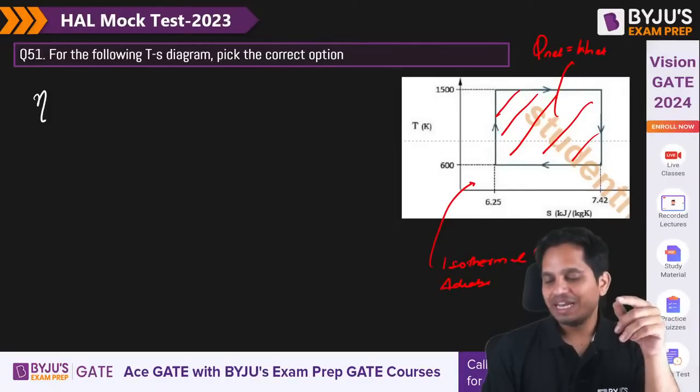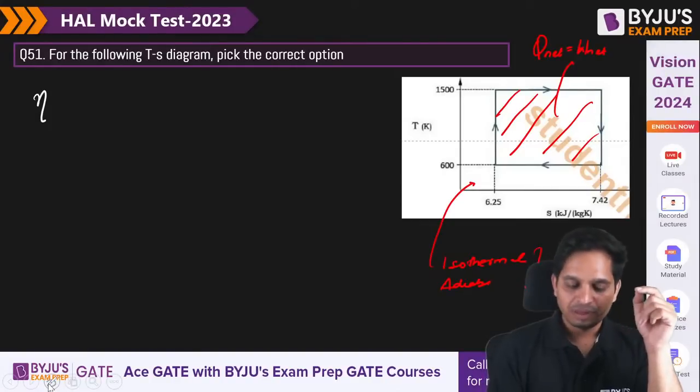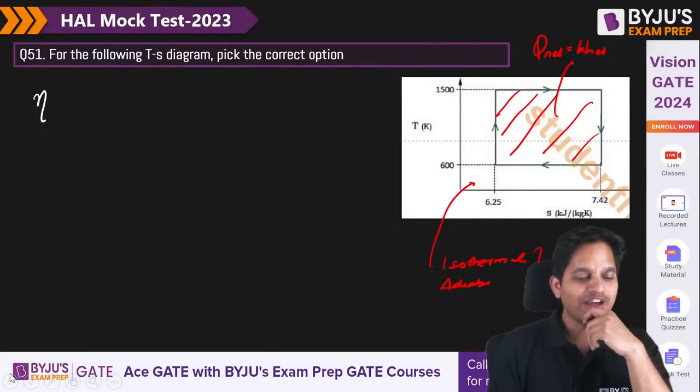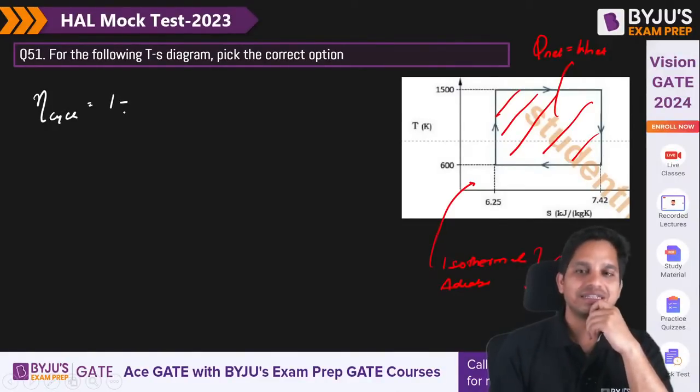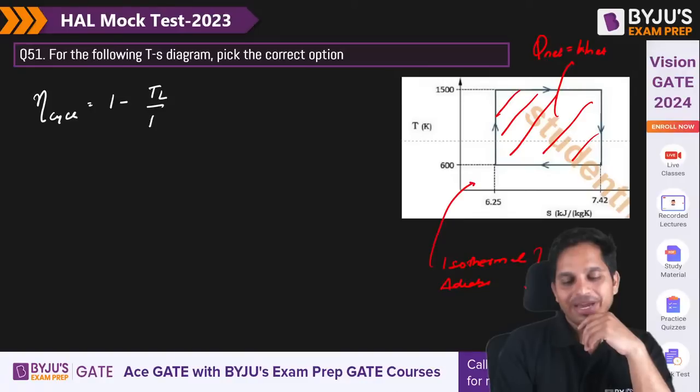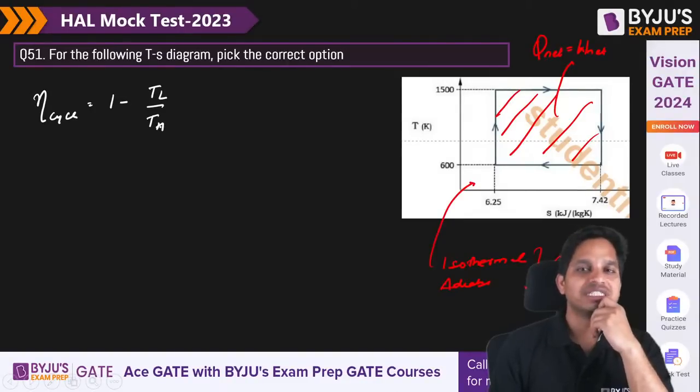So it's basically a Carnot cycle. Okay, so how do you calculate the efficiency of this cycle? It is equal to 1 minus T lower by T higher. That is your cycle efficiency.